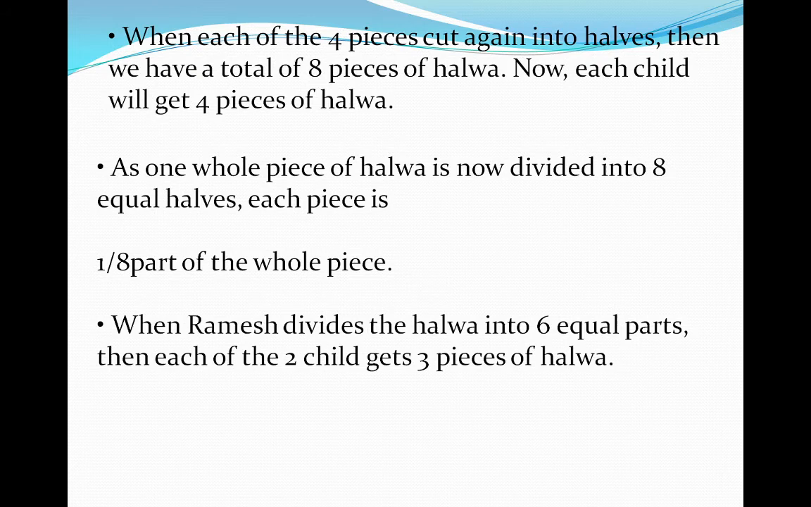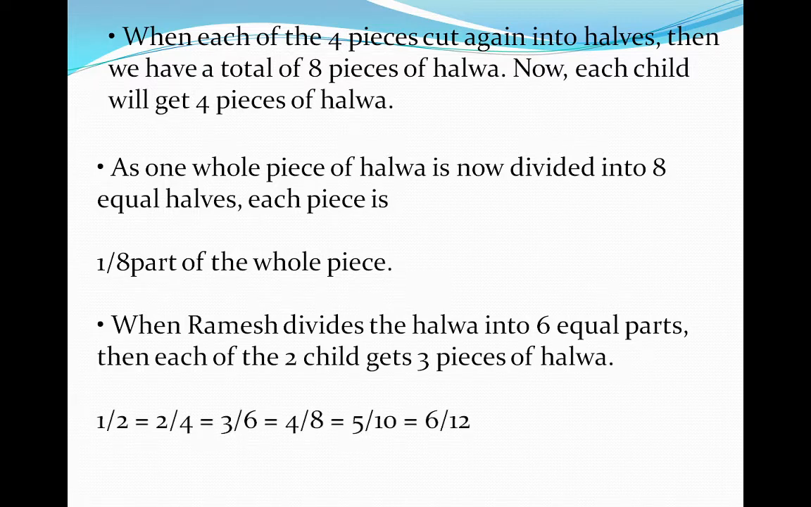When Ramesh divides the halwa into 6 equal parts, then each of the children gets 3 pieces of halwa, because we have already read that Ramesh divides the halwa into 2 equal parts. So what is the half part of 6? Half part of 6 is 3. So each of the two children gets 3 pieces of halwa.